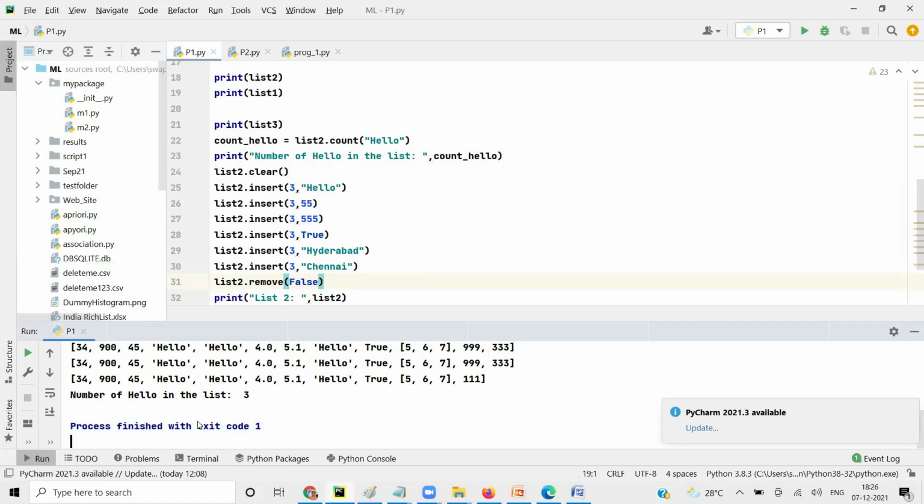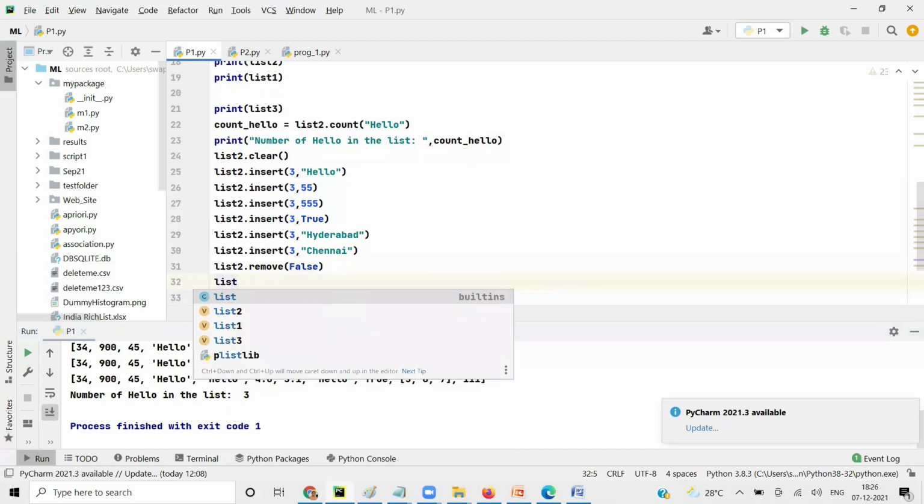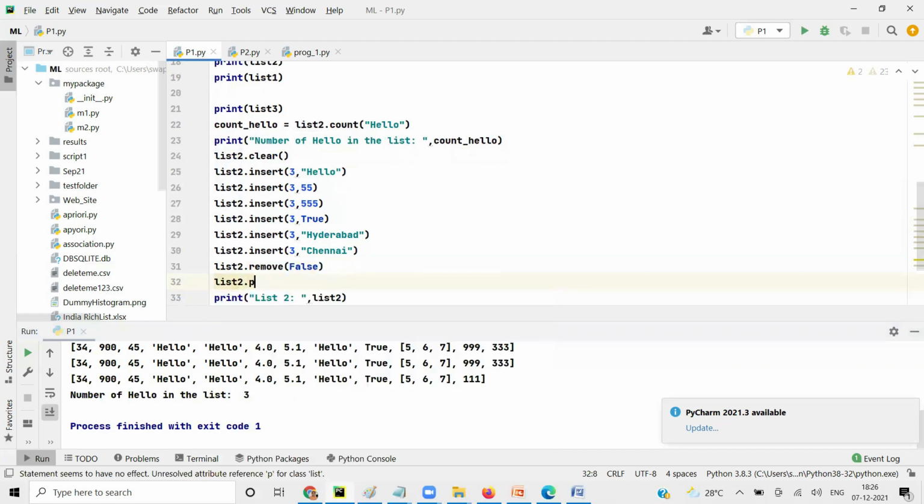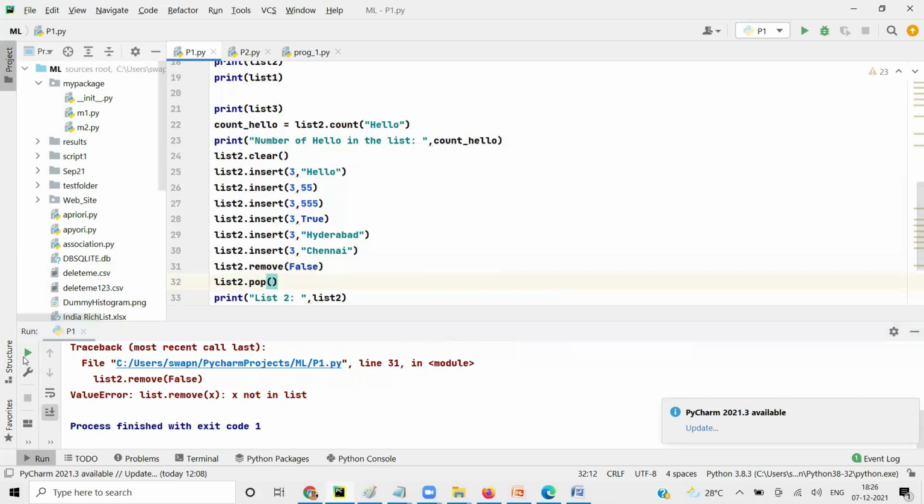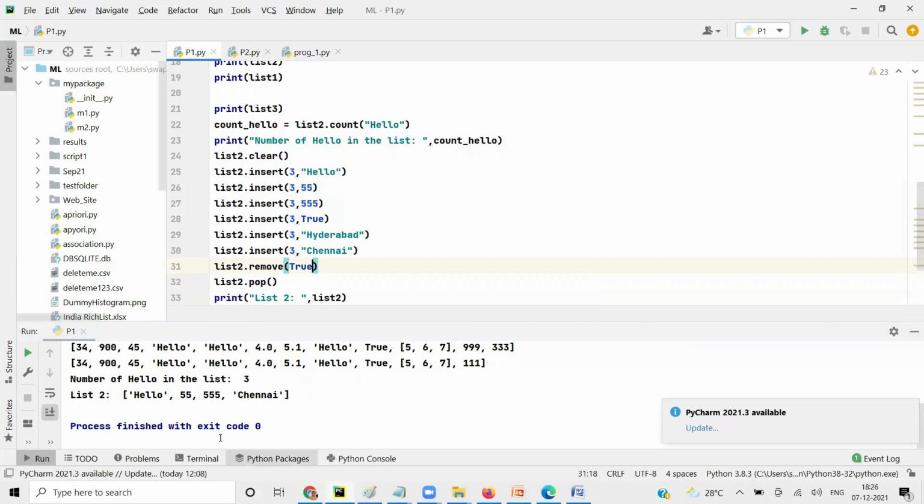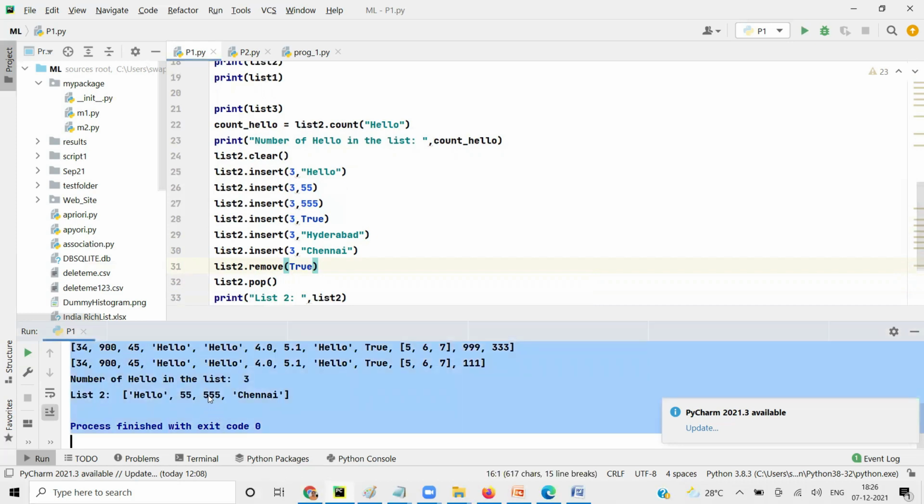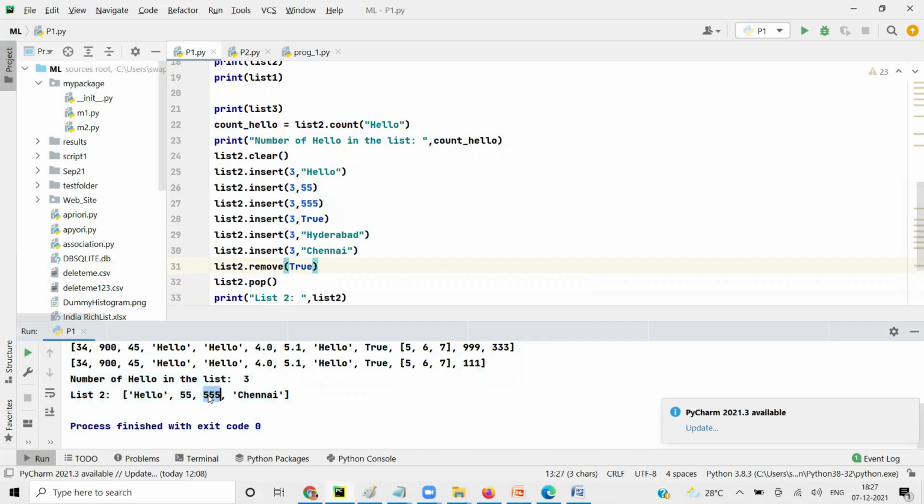Then we have the second one, which is called pop. List2 dot pop. Let's run it and see. Okay, there is no error. What it did was it removed true and it gave the value. True we removed because we said true.